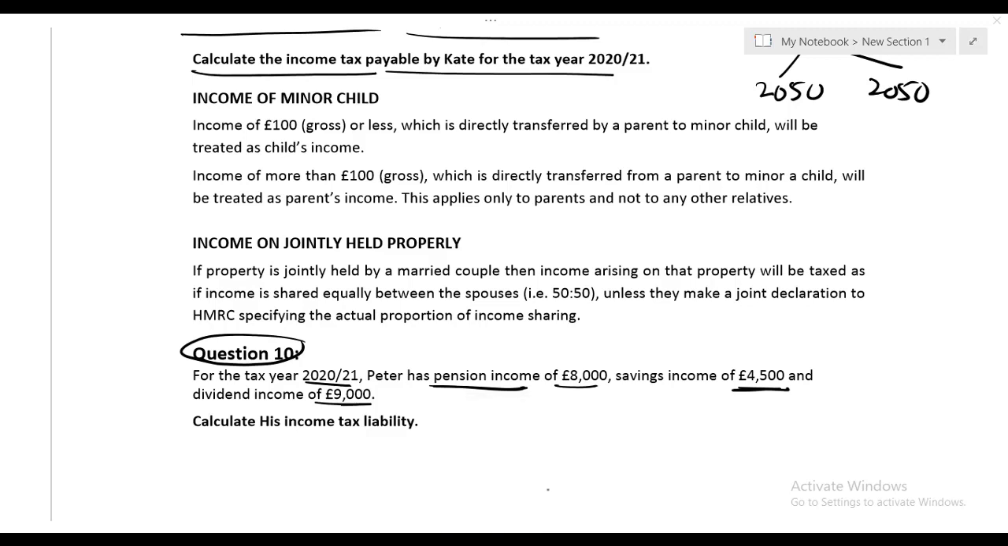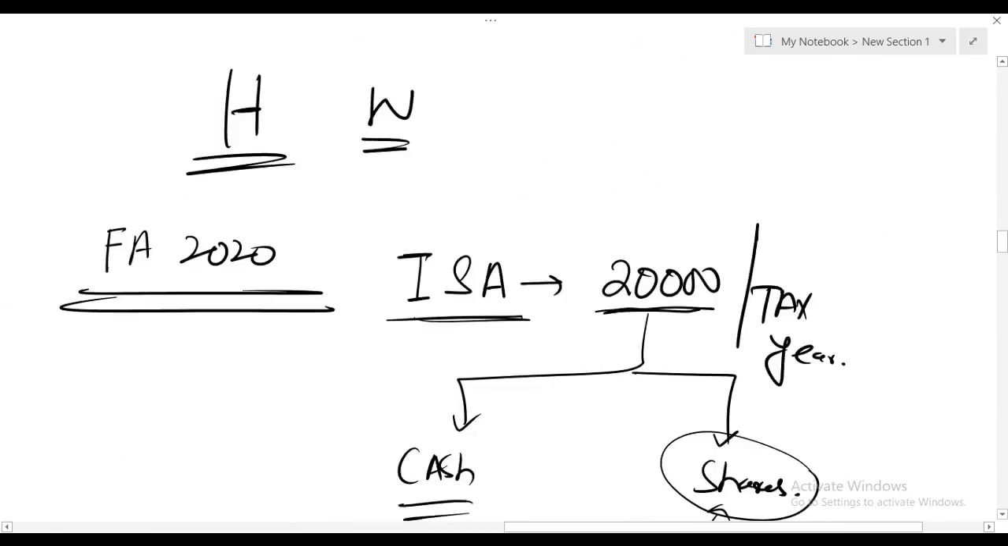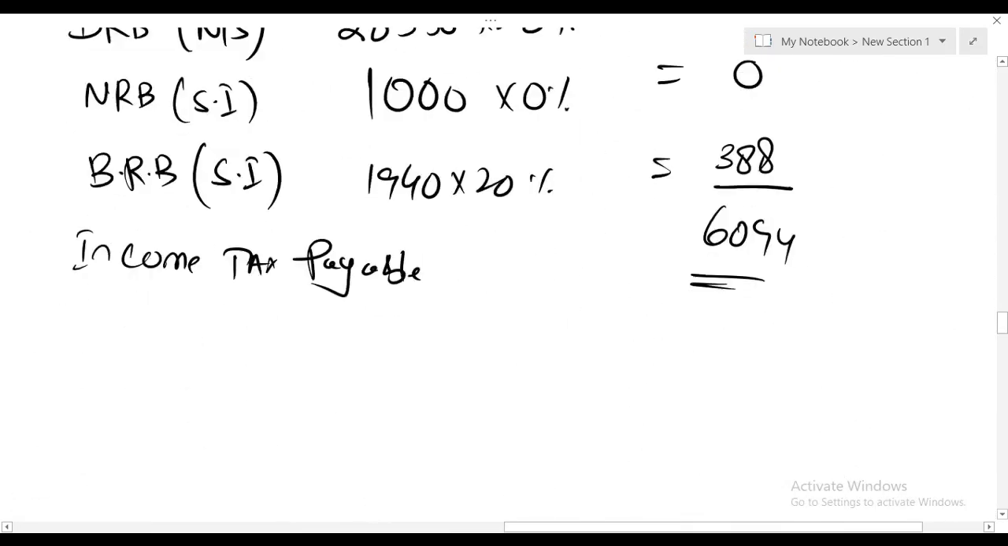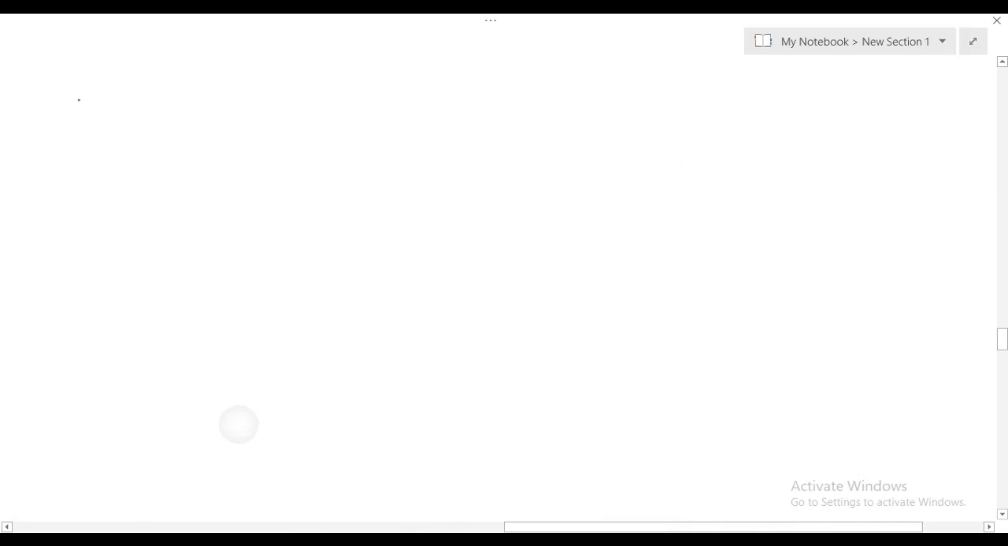Question number 10. Again, I would just suggest that you should stop the video over here and try to attempt question number 10 by yourself, and then obviously you can take help from the solution or from the video. Let's try question number 10 now. I strongly believe that you have also tried this question.